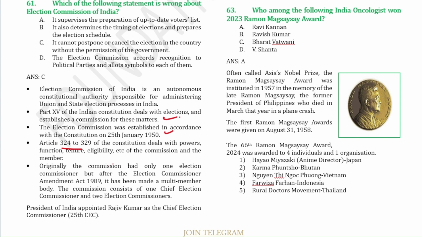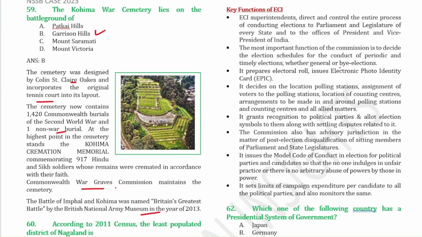Originally, the commission had only one election commissioner. But after the Election Commissioner Amendment Act 1989, it was made a multi-member body. That means now it consists of one chief election commissioner and two election commissioners. The present chief election commissioner is Rajiv Kumar, so this is important. The President of India appoints the chief election commissioner, so remember that. These are the key functions of the Election Commission of India, so you can go through these points.